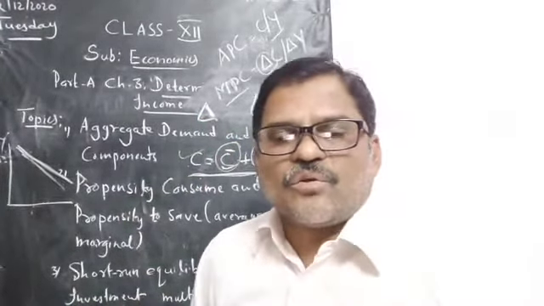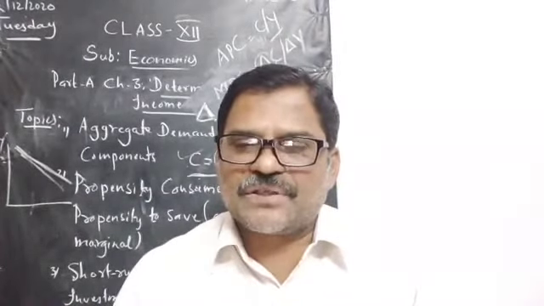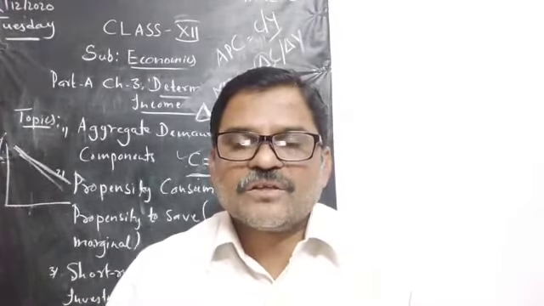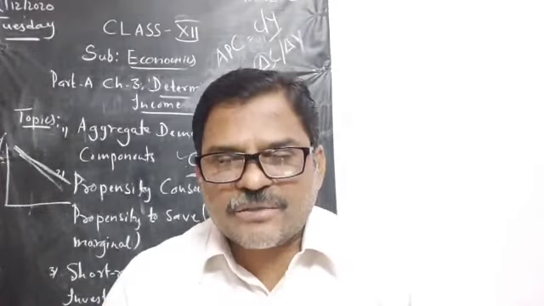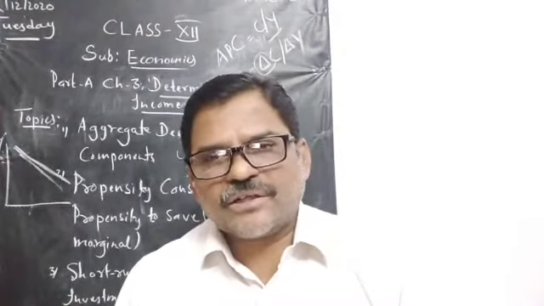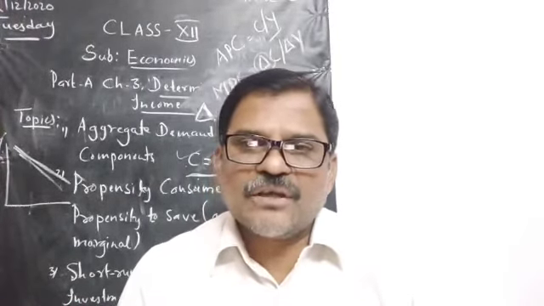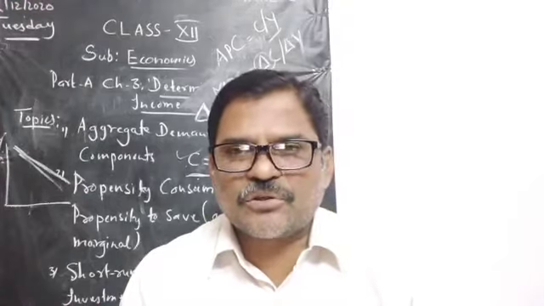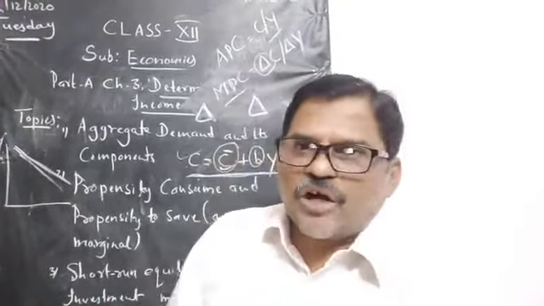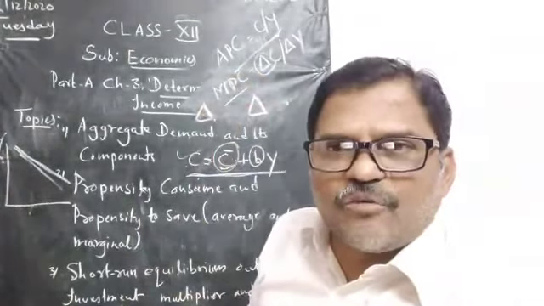Once again I repeat, average propensity to consume, APC, is equal to the ratio of total consumption to total income. And the symbolical formula is APC is equal to C by Y.